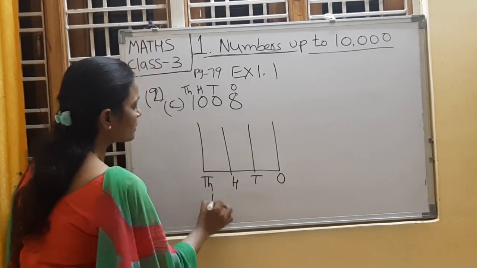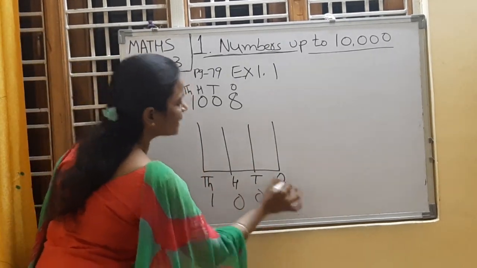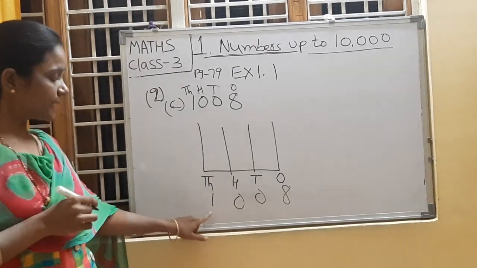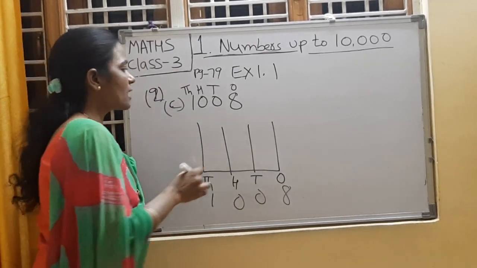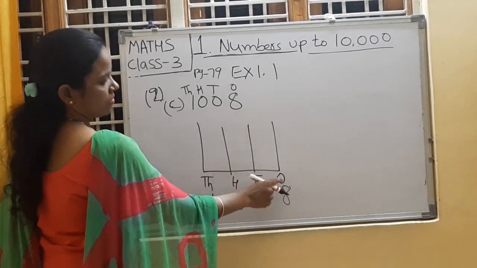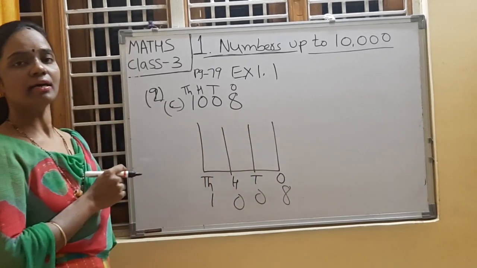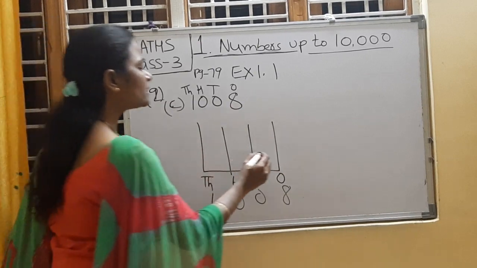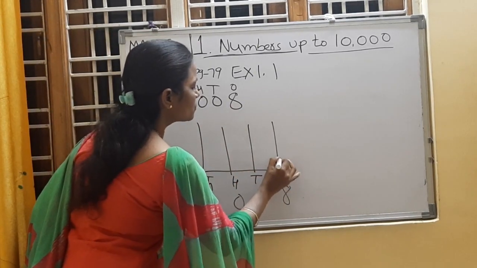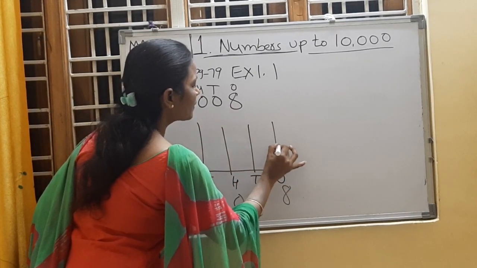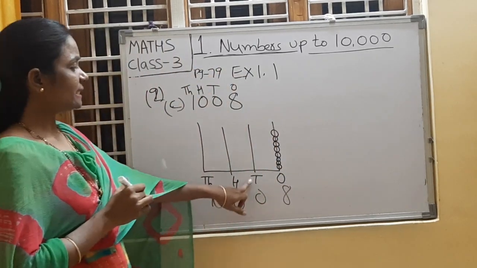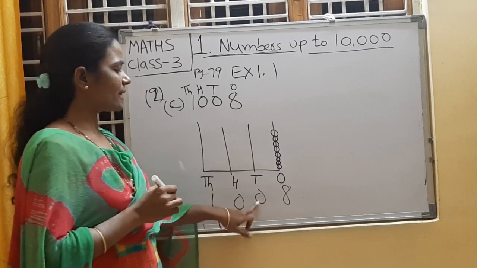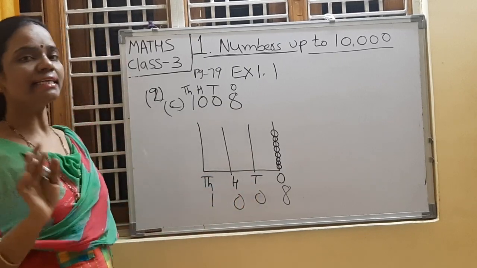What is that number? It is 1008. Read this number. It is 1008. Now, draw the beads. In ones place, what is the number? 8. So, draw 8 beads: 1, 2, 3, 4, 5, 6, 7, 8. In tens place, 0 is there. No need to draw anything.